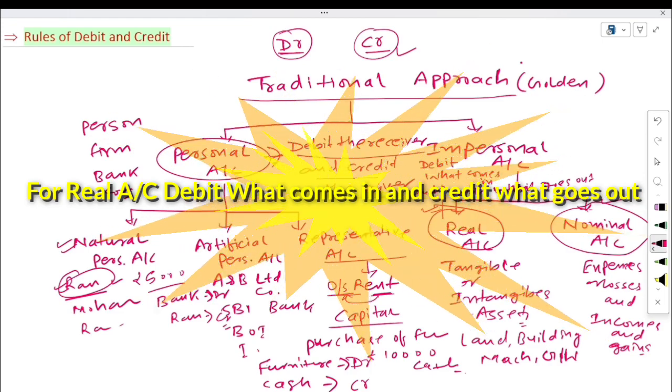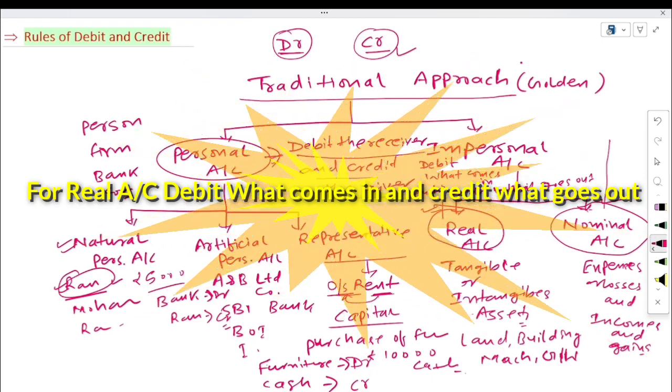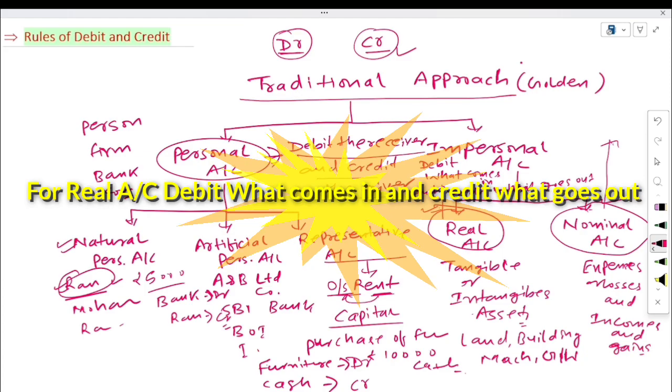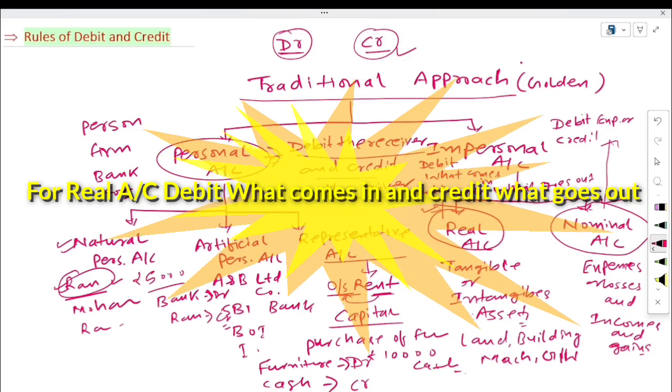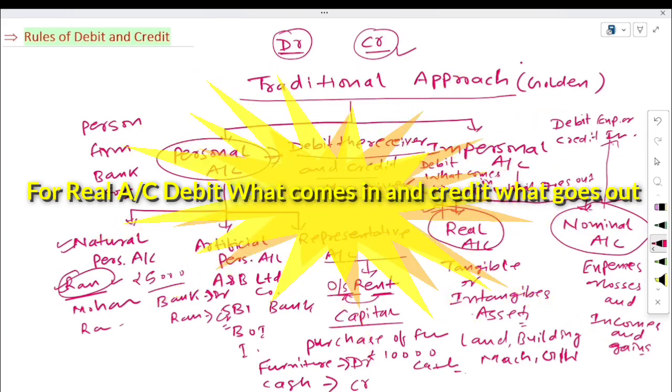Now the last rule for the nominal account, which is debit expenses or losses and credit incomes or gains.